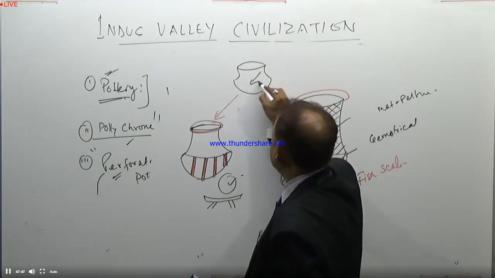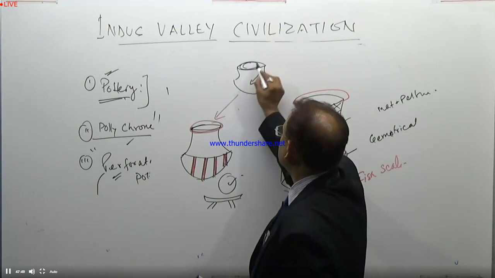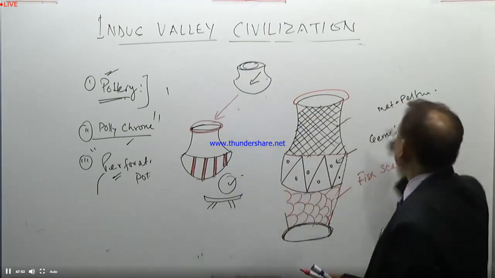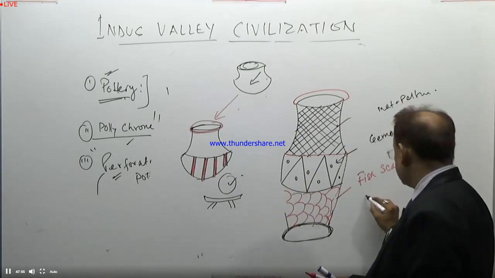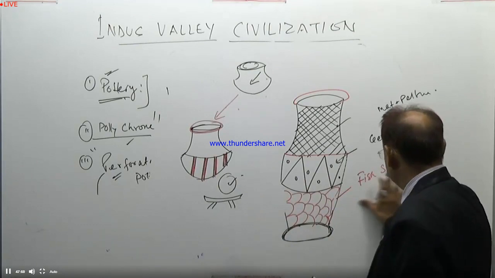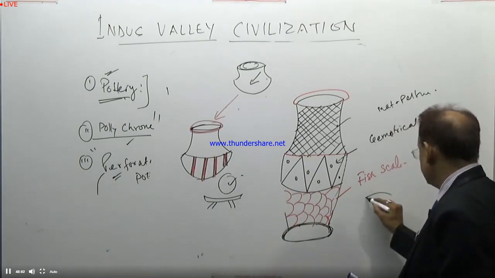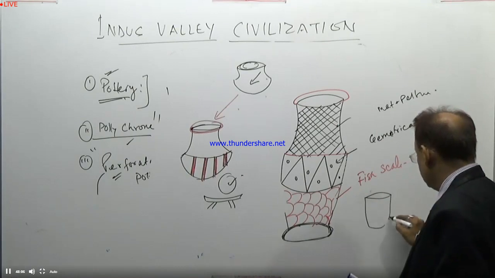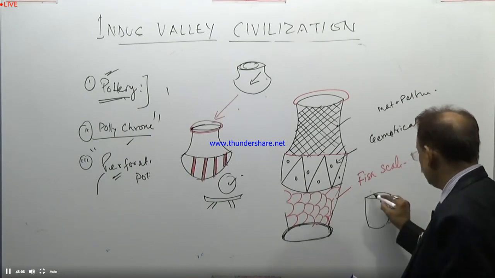We also find a brick jar, a kind of small cup, during the Indus Valley civilization period, a jar-like cup.